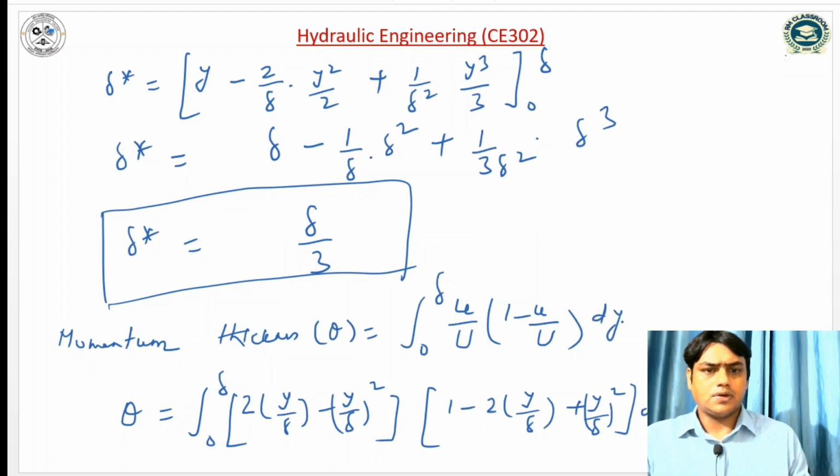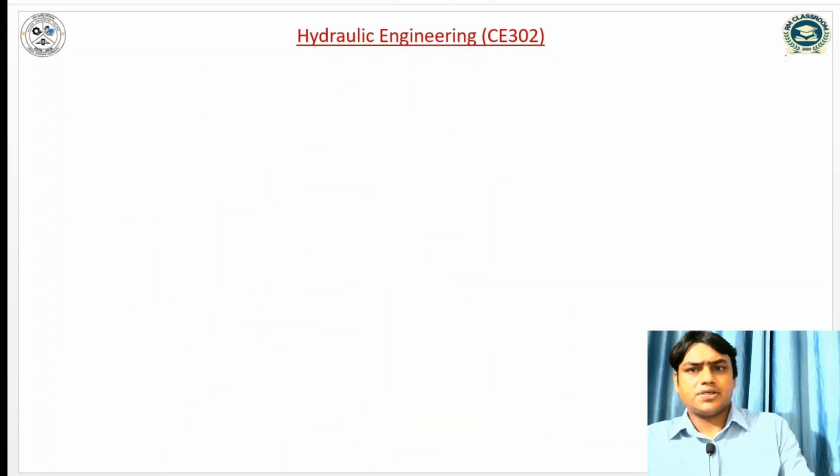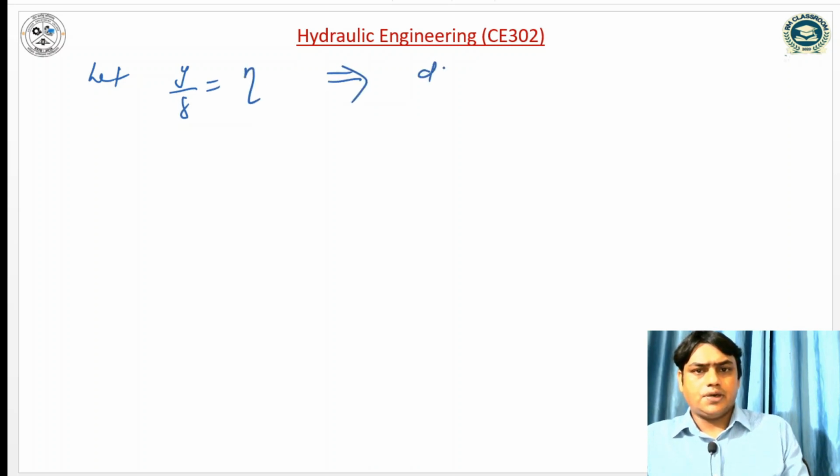Let us assume y by delta is equal to eta. So we can write dy is equal to delta into d eta.